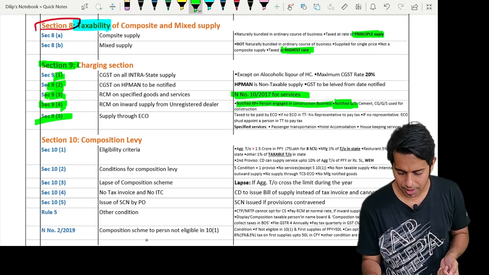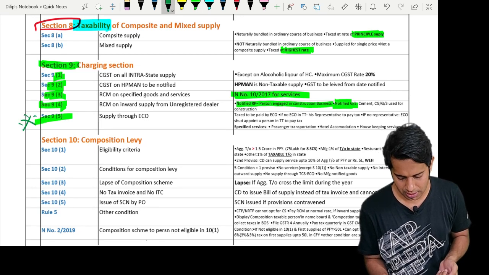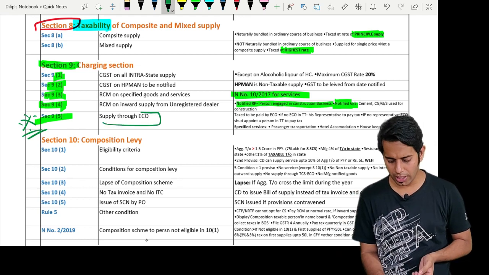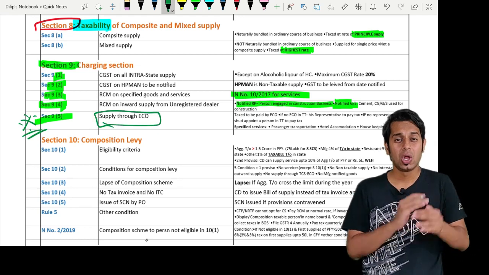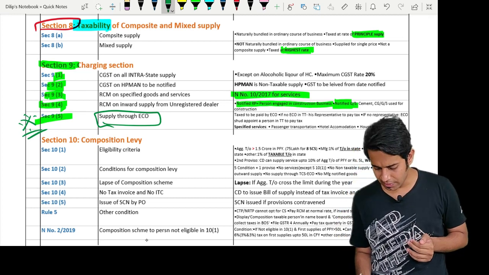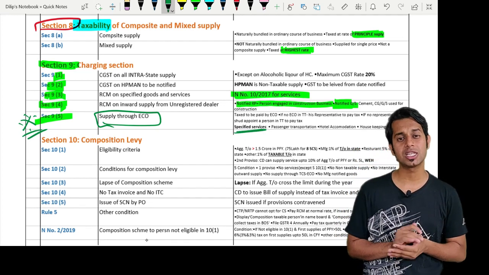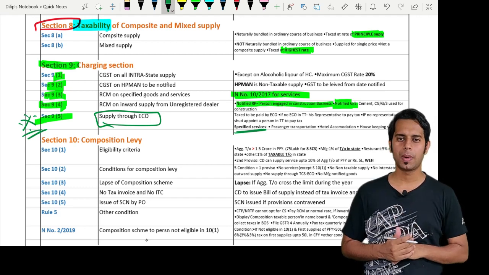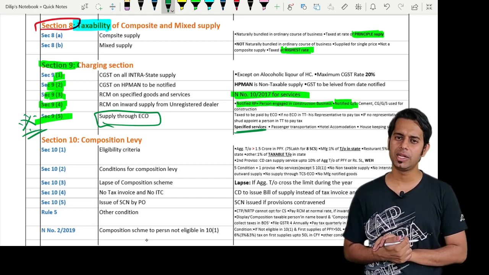Then, very important, we have section 9 subsection 5. Section 9 subsection 5 talks about supply through an e-commerce operator. There are a few notified services. If these notified services are supplied through an e-commerce operator, then the e-commerce operator will have to pay the taxes.